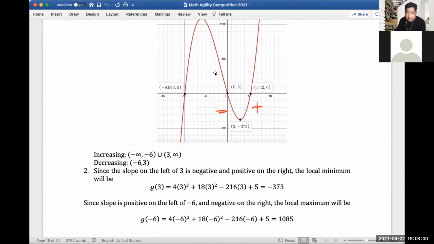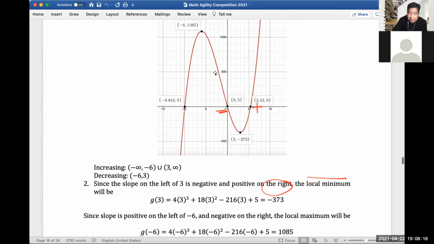So let's substitute 3 in the original cubic function, g of 3. You would get negative 373 as your local minimum. Again, if you look at the graph, at negative 6, on the left, the slope is positive, and on the right, it's negative.